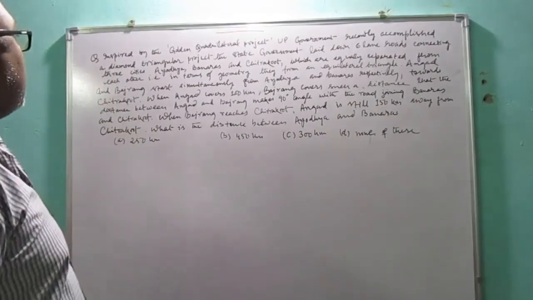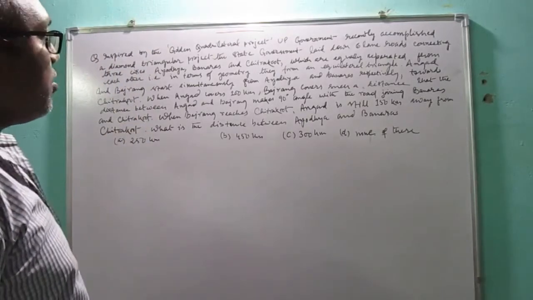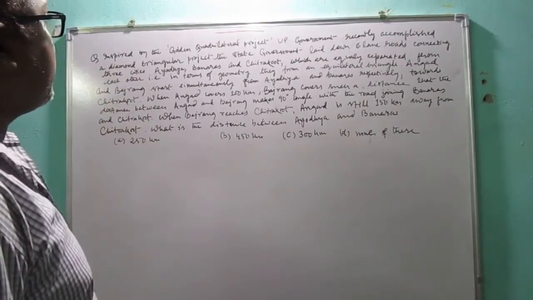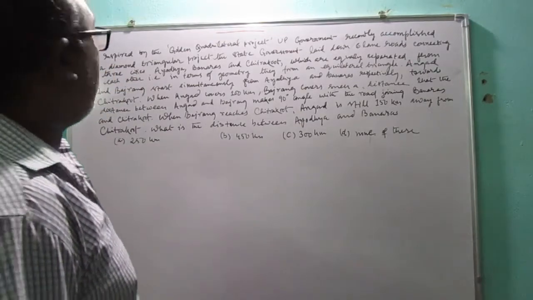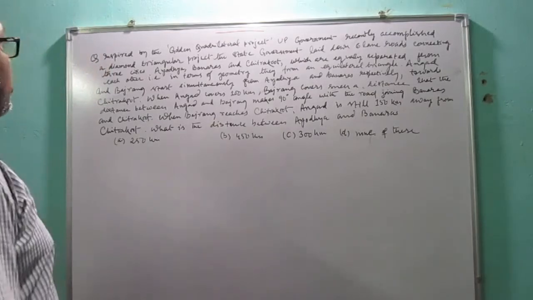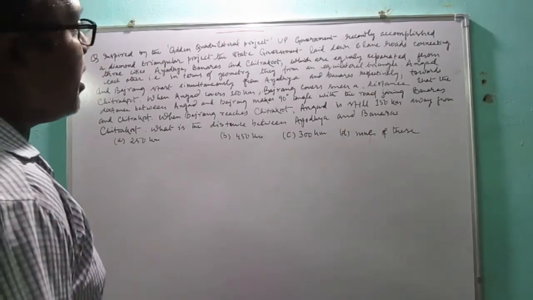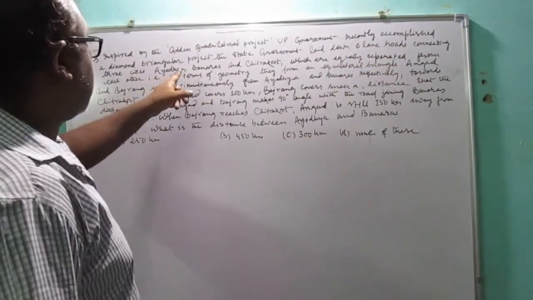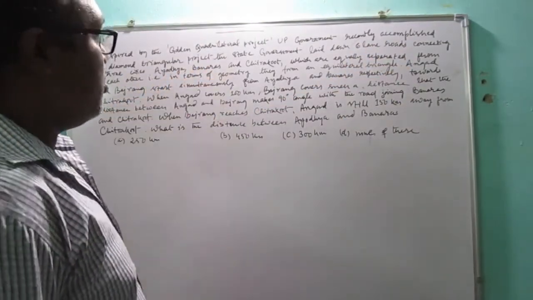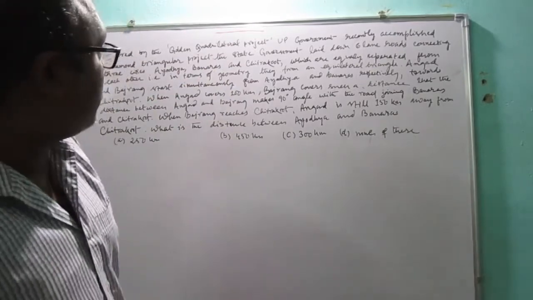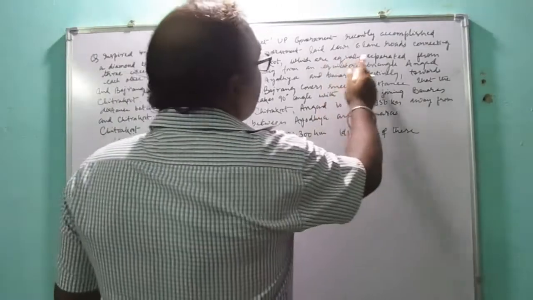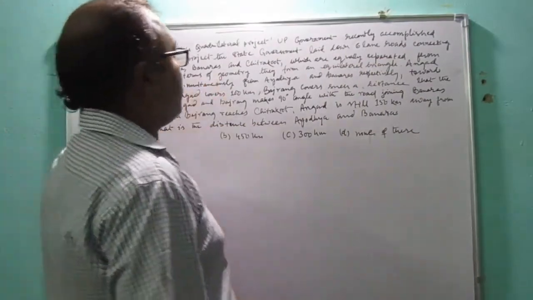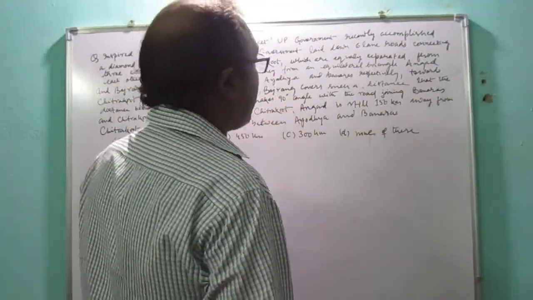Okay, in this question we will try to find out the answer. Inspired by the Golden Quadrilateral Project, the UP government recently accomplished a diamond triangular project. The state government laid down 6 land roads connecting 3 cities, Ayodhya, Banaras and Chitrakoot, which are equally separated from each other. That is, in terms of geometry, they form an equilateral triangle.